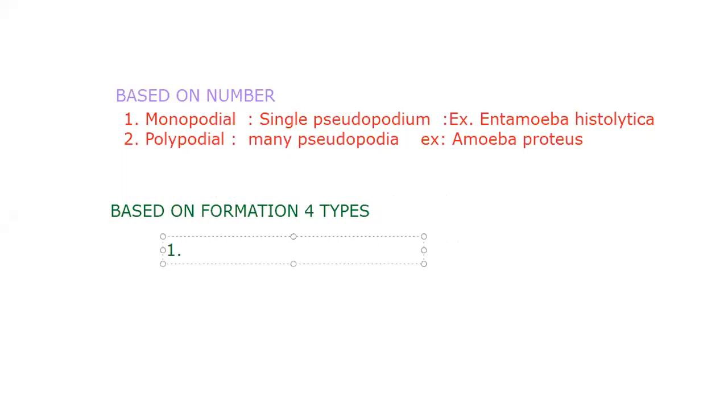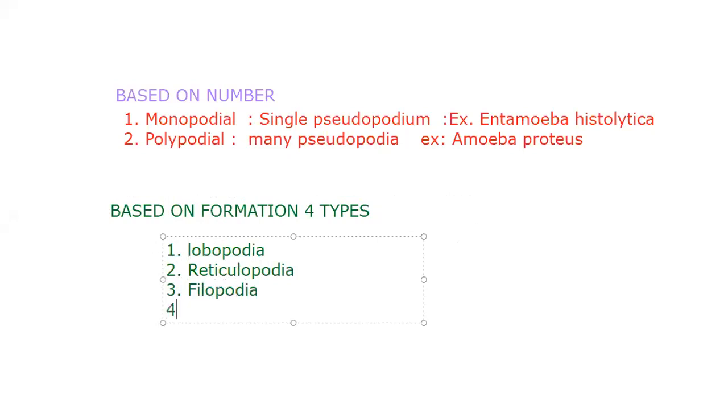What are they? Lobopodia, reticulopodia, filopodia, and axopodia. No need to maintain the order. You should write like this only.